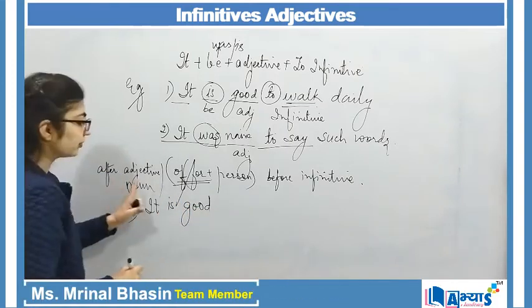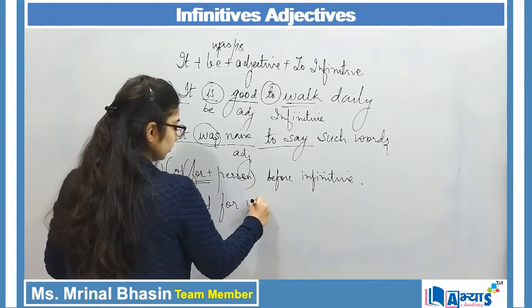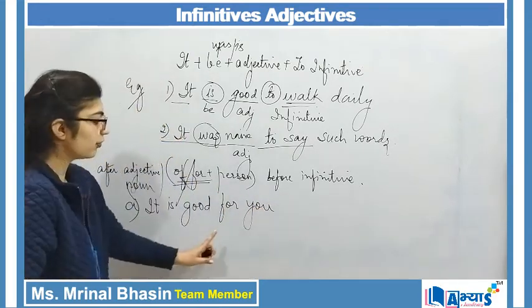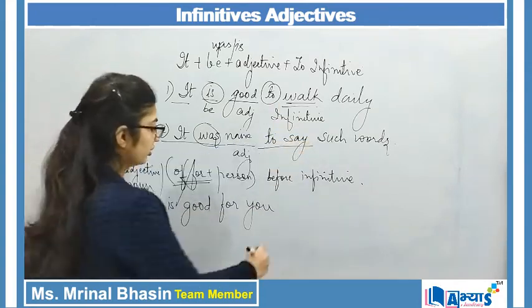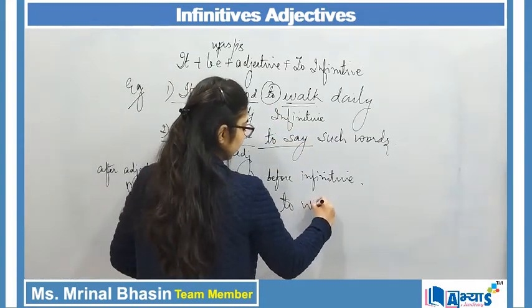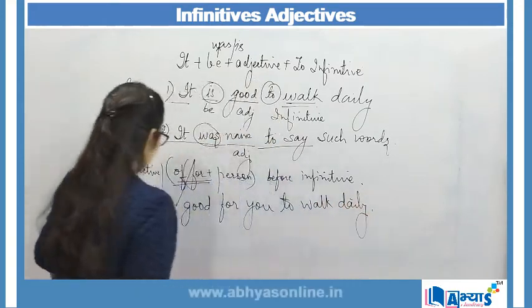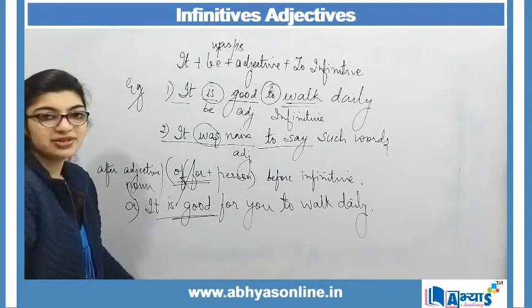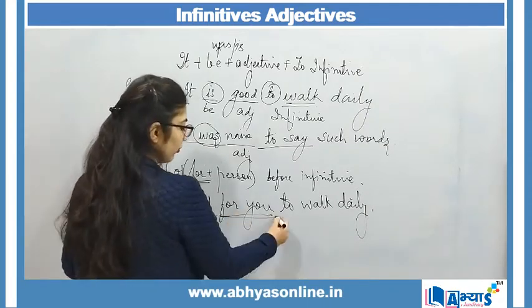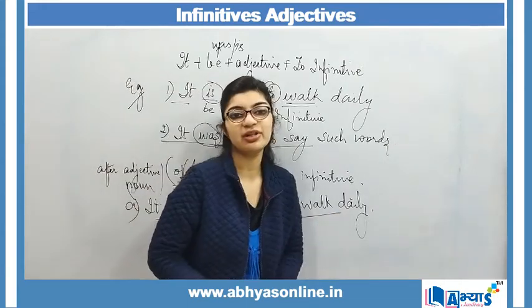I said that after adjective for person, I will say for you. It is good for you, before infinitive, infinitive is to walk daily. It is good for you to work daily. Good over here becomes an adjective. For you, for which person I am referring to, and to work over here refers to the infinitive.